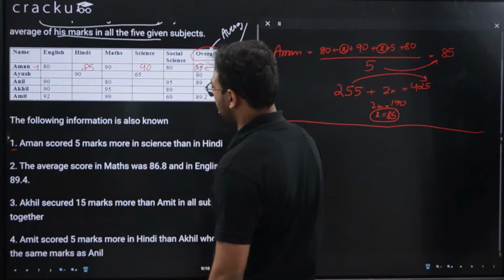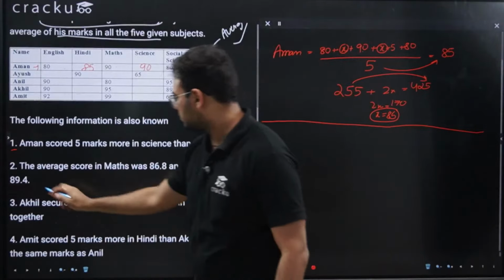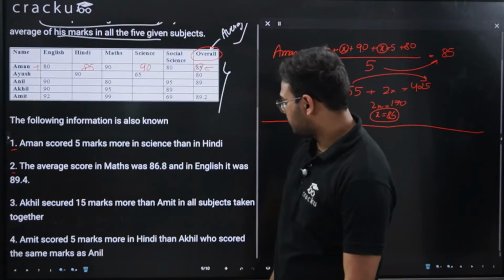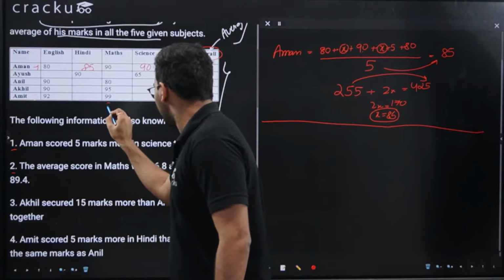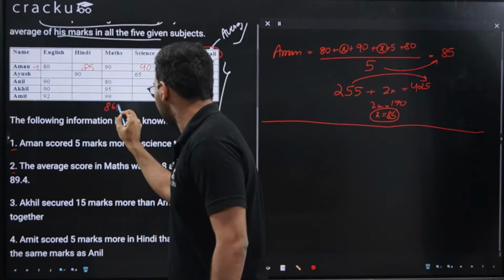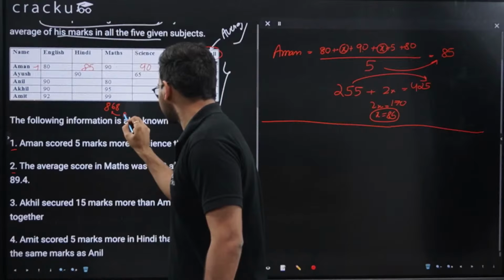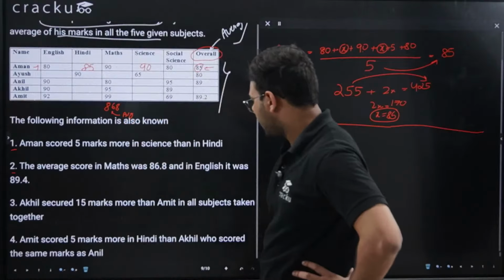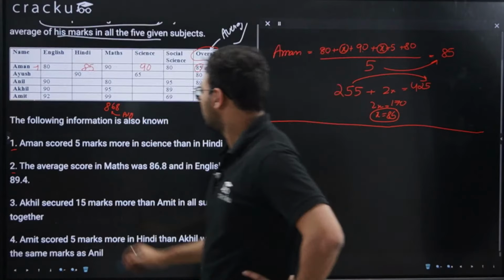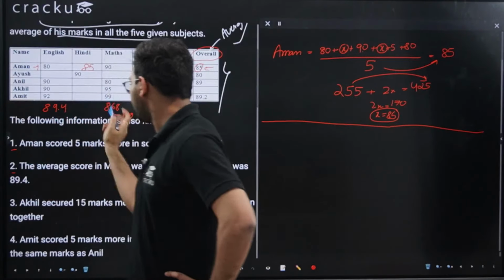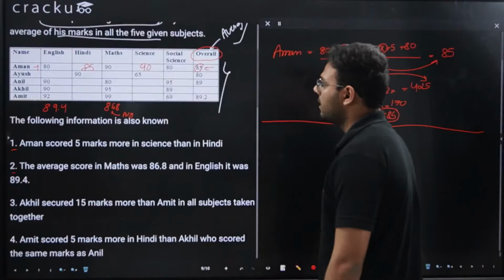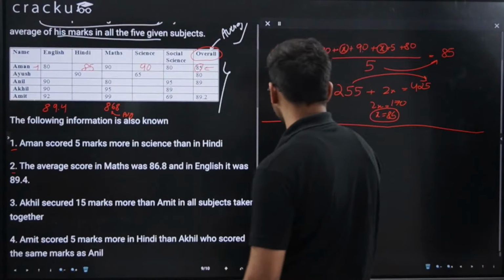Now let's read the second instruction. The second instruction is saying the average marks scored in maths was 86.8. So this is the average marks. And in English it was 89.4. So in English this one is 89.4. This 86.8 and 89.4 are basically your averages.